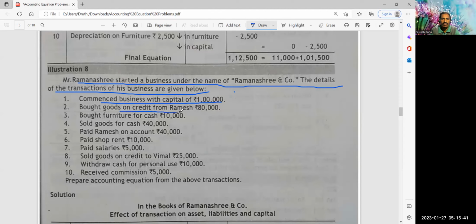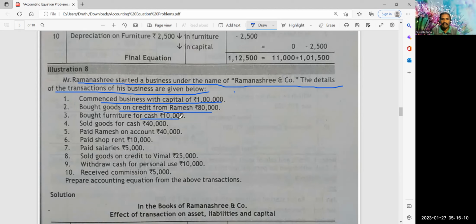Bought goods on credit from Ramesh. Remember, bought goods on credit from Ramesh. So it is a credit. We are purchasing goods, right? On asset side, stock increases 80,000 rupees. On liability side, creditor, because Ramesh is our creditor, 80,000 rupees. 1,80,000 asset side, 1,80,000 liability side. Capital does not affect, zero.